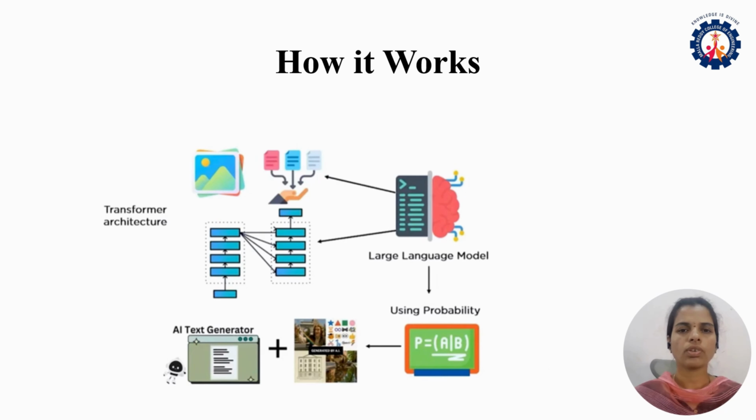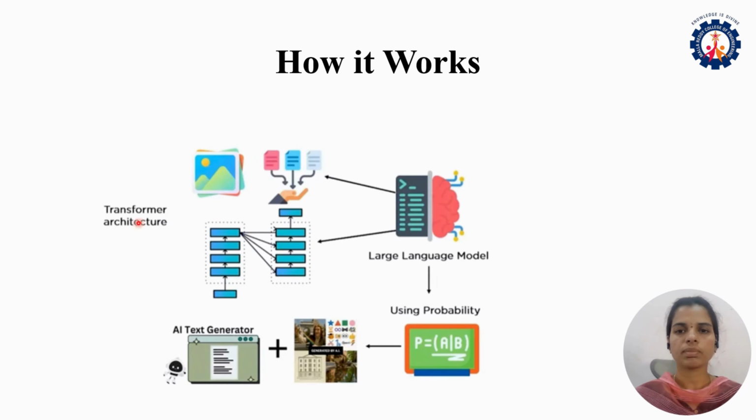So let us talk about how it works. That is the model structure. Now the heart of generative AI is something called the large language model. This is like the brain of the system. It is trained on billions of words from books, Wikipedia and online articles. So it understands how language works.